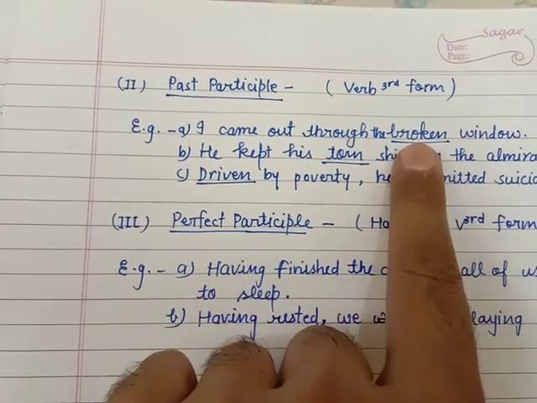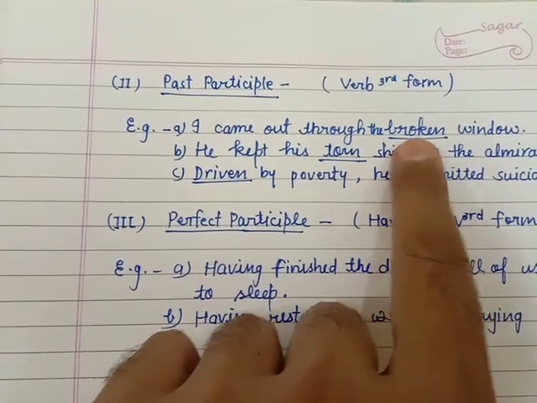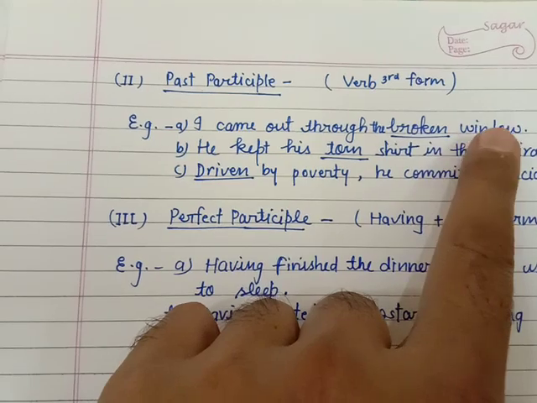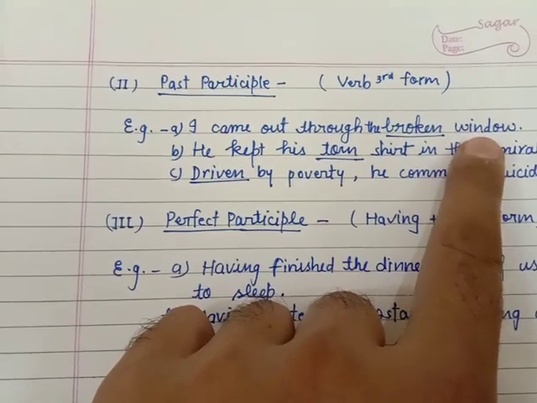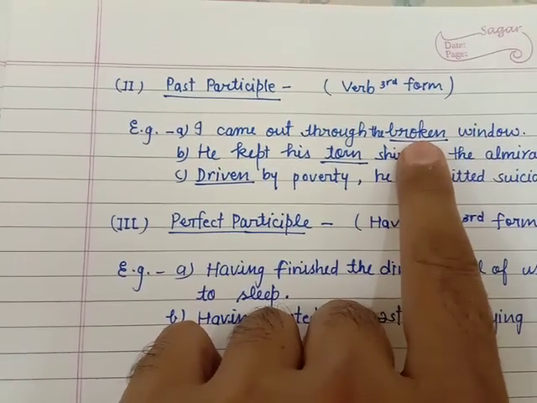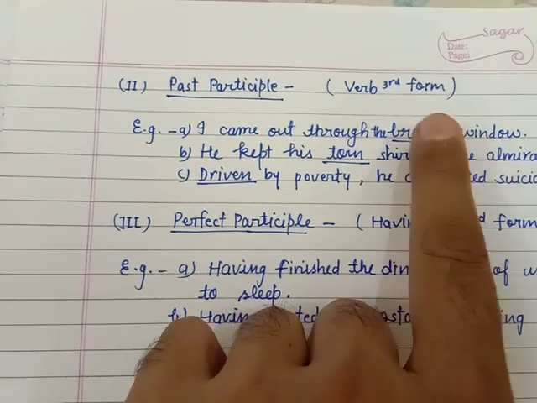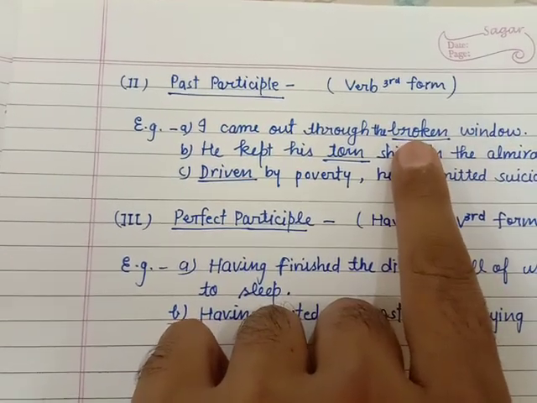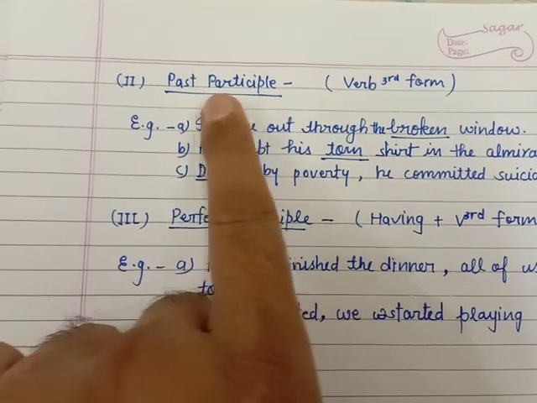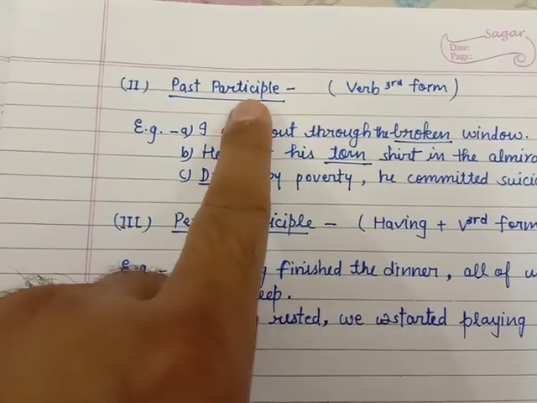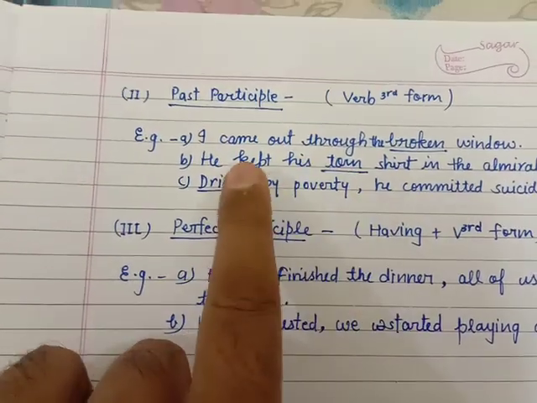Here the verb's third form, broken, is used and it is defining the window. Here it is a past participle and it is working as an adjective. So you can say that the past participle can be used as an adjective.